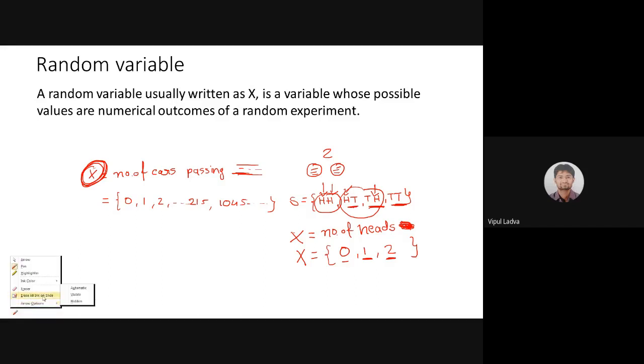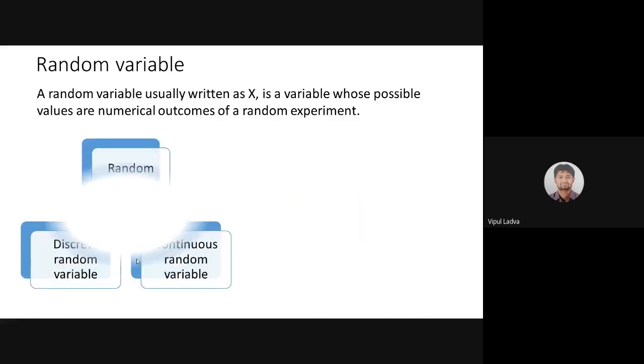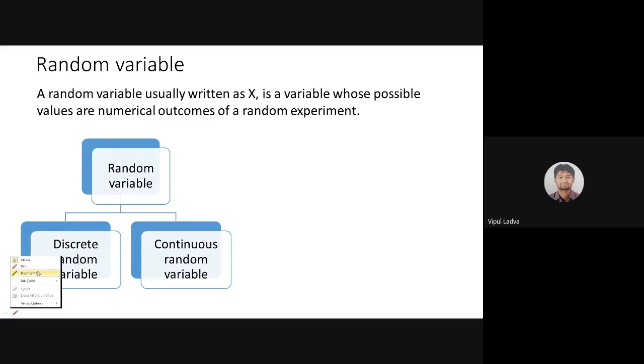We are going to learn two different kinds of random variables, that is discrete and continuous. So random variable will be divided into two parts: discrete random variable and continuous random variable. Now when can I say that my random variable is discrete, and when continuous? That basically depends on two words: counting and measurements.